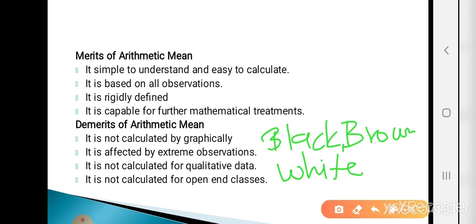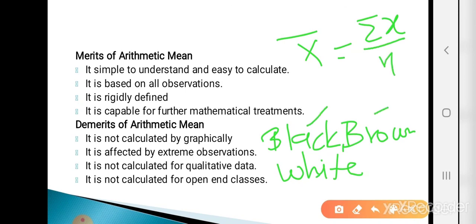What is the formula for calculating arithmetic mean in ungrouped data? The formula is summation x upon small n, where small n is the number of observations. Here we are given 3 observations, so n is 3. But what is summation x? It means the sum of all observations. So black plus brown plus white, we can't calculate the sum of qualitative data. So arithmetic mean is not calculated for qualitative data.